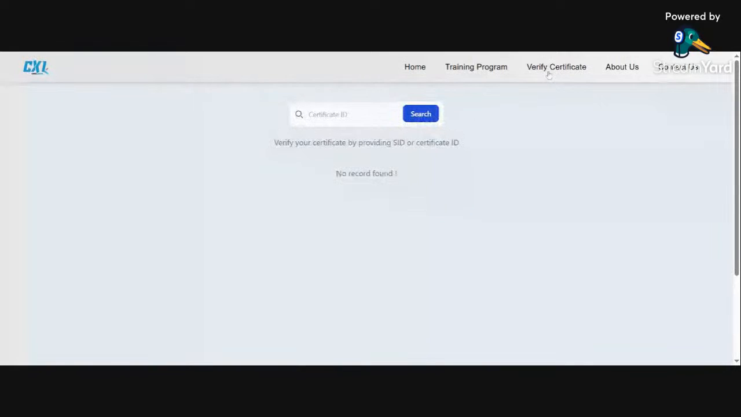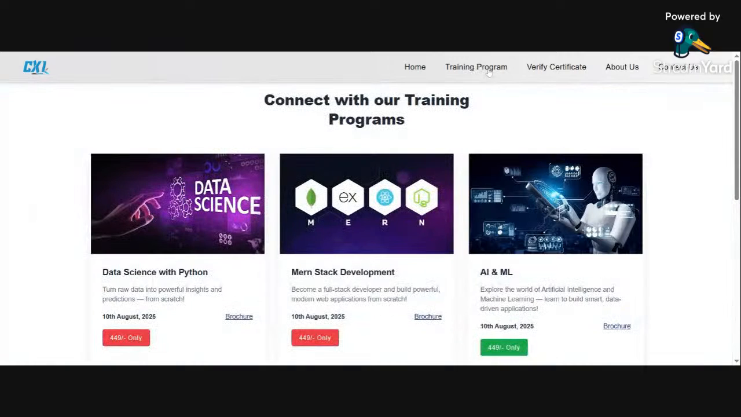From that particular verify certificate option, you can verify your certificate. Just put your certificate ID here and click on the search button. If your ID is valid, it will show all the results here. Otherwise, it will show that a certificate ID is required. Got it? Whatever certificate you receive now, you can easily verify it from here.